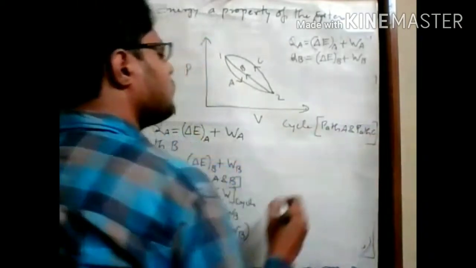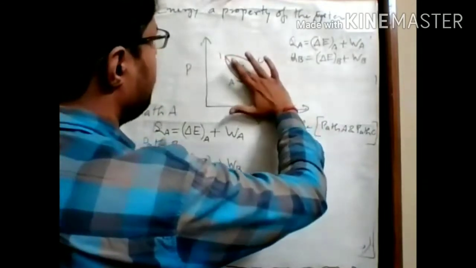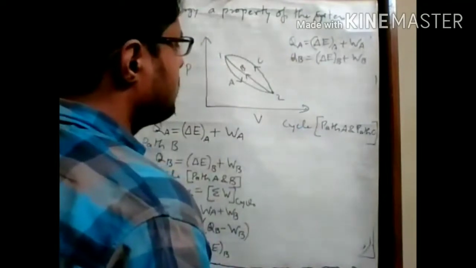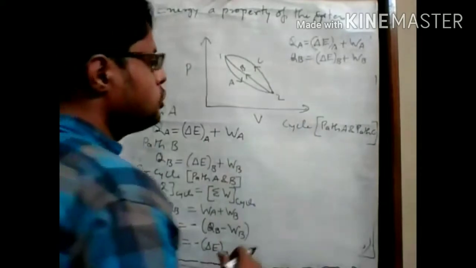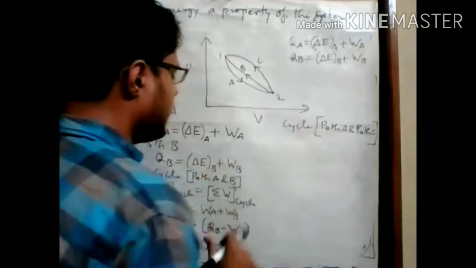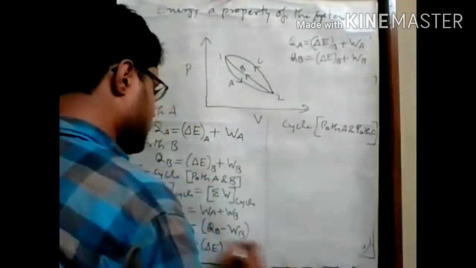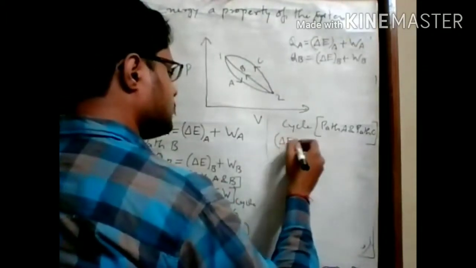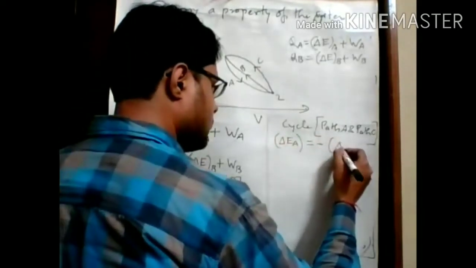That means for some time we remove this path B and we talk about the path A, path C cycle. We consider that B is absent in this cycle. So if we adopt the same thing in this particular cycle, at the end we get delta EA equal to minus delta